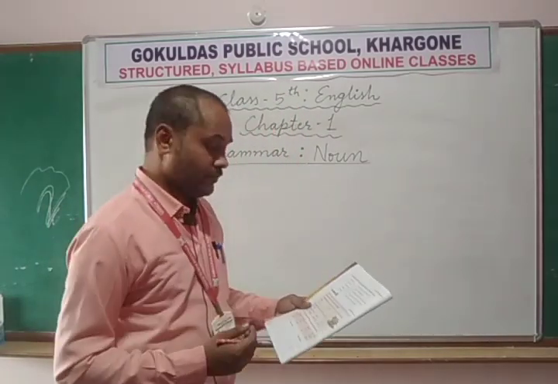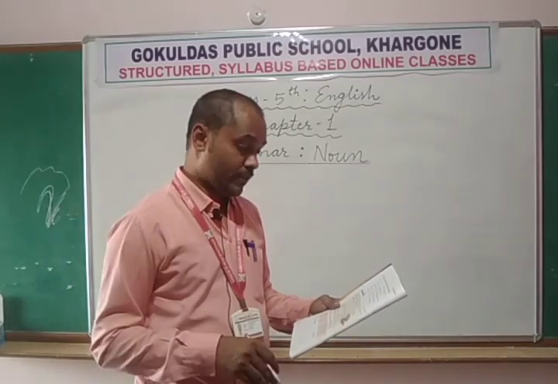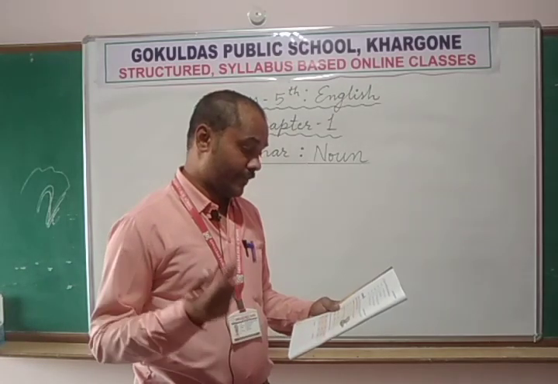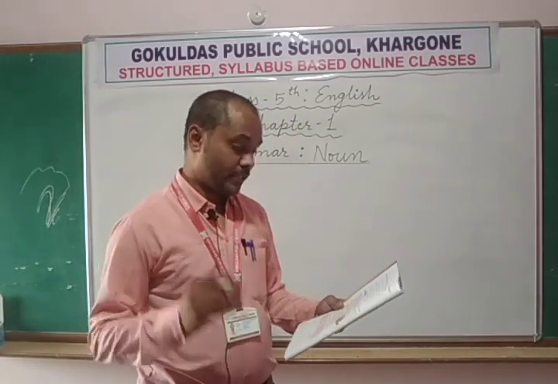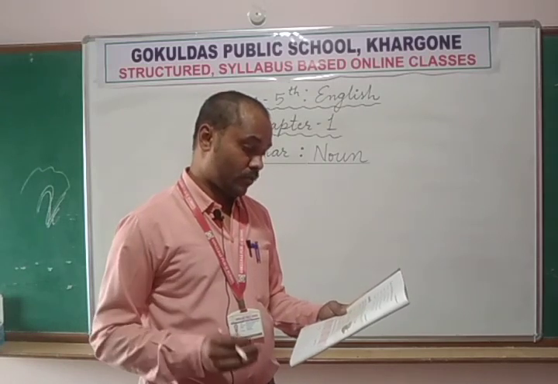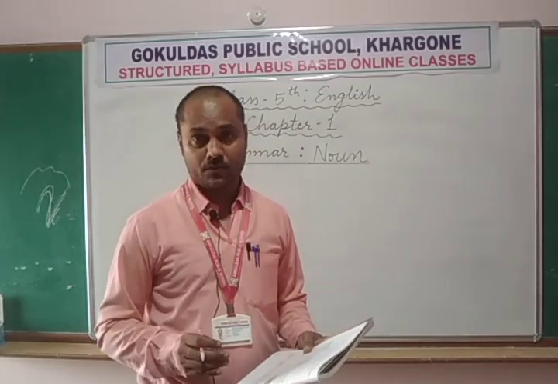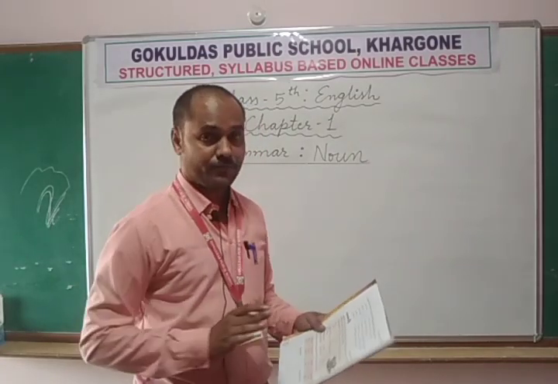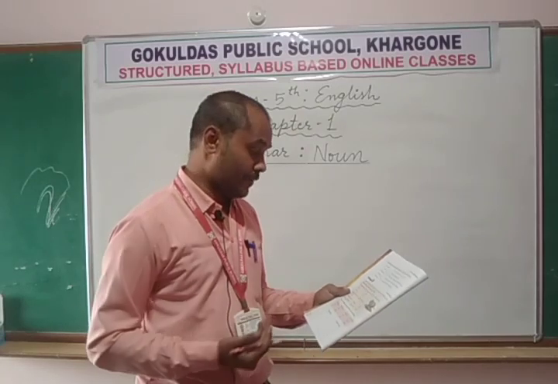Noun can be, now they are the parts of noun. If you go into the further, it can be divided into 5 different types of nouns. These are kinds of nouns. First is common noun, proper noun, concrete noun, abstract noun, or collective noun. So these are the 5 types of nouns which are given in your book. Now with the example they are given.